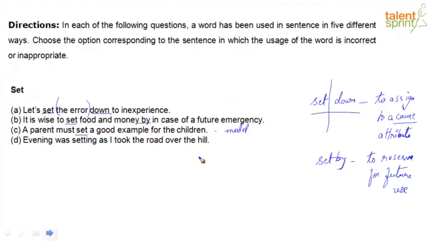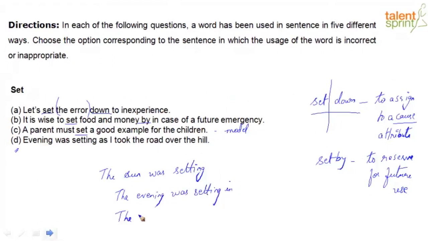Option D. Evening was setting as I took the road over the hill. So if all the other three options are correct, our error has to be in option D. Meaning what? Usually we say the sun was setting, right? But if I have to use evening, I would say the evening was setting in, right?